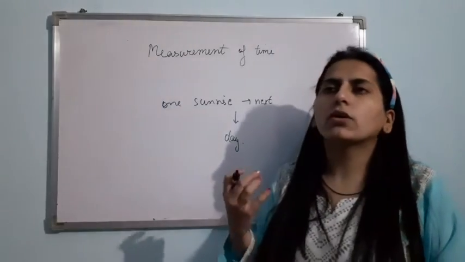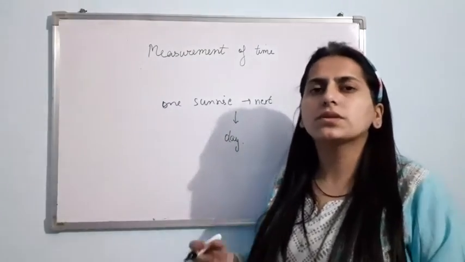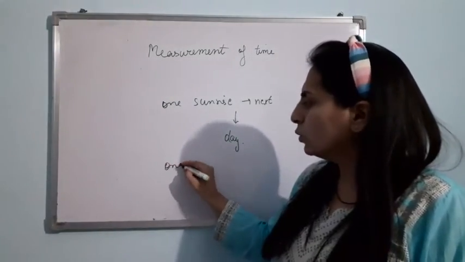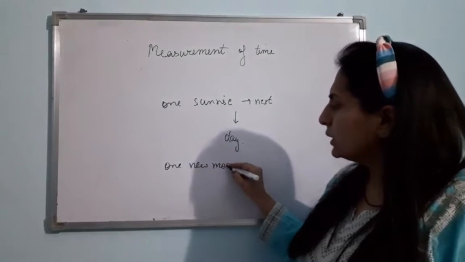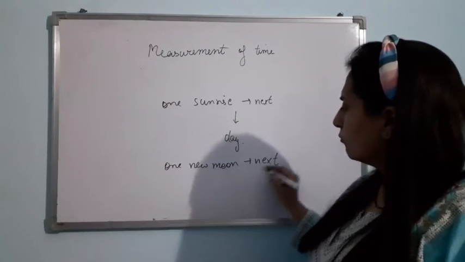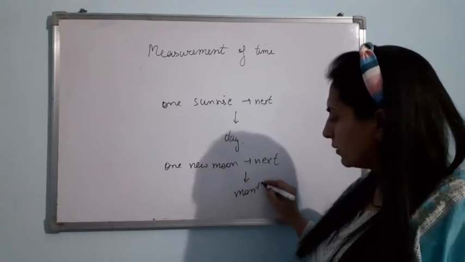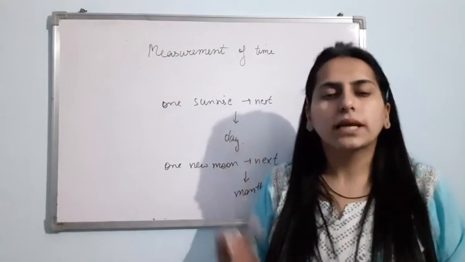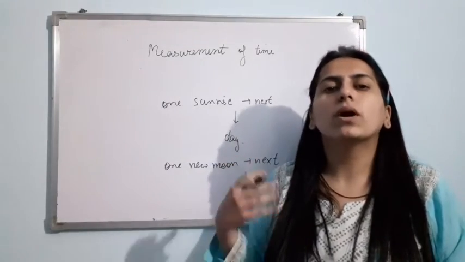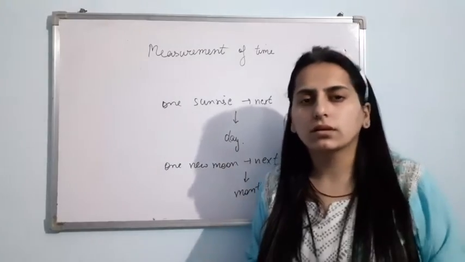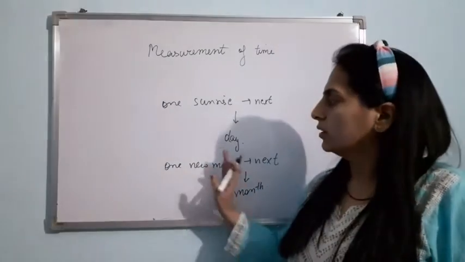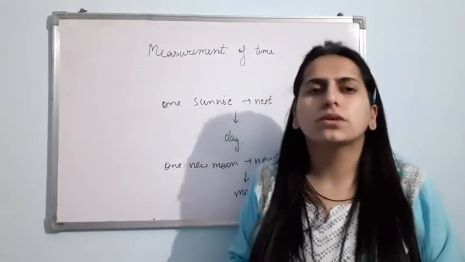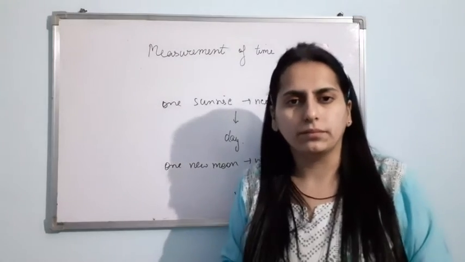And if I talk about a month, then they used to observe the moon. The time period between one new moon to the next new moon was a month. Clear? And if I talk about a year, then the time taken by the earth to complete one revolution around the sun was a year, right? So basically, these were the natural phenomena that they used to observe in order to measure the time.